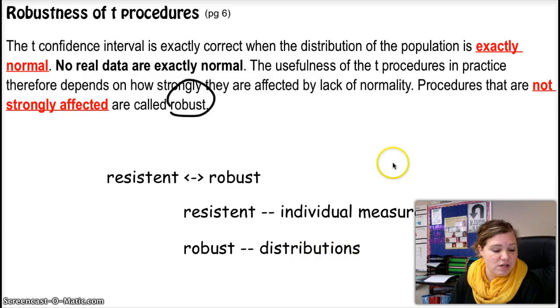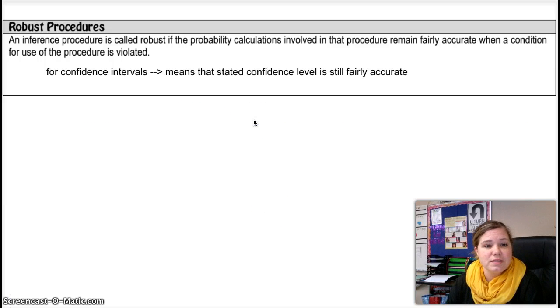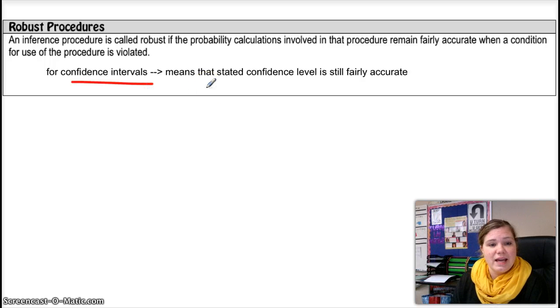So an inference procedure is called robust if the probability calculations involved in that procedure remain fairly accurate. And so what that means for confidence intervals is that when we say an interval is 95% confident, the confidence level is still accurate. Like our data will still reflect a 95% confidence level.